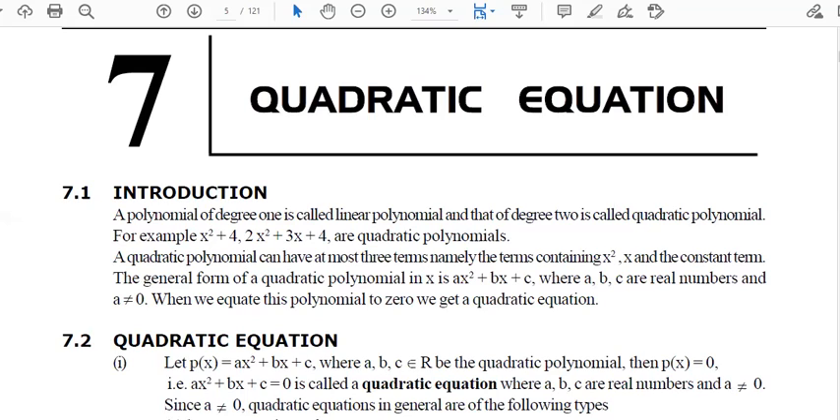Okay. So see what we have studied. We studied what is a quadratic equation. Any polynomial with degree 1 is the linear polynomial, and degree 2 is quadratic polynomial. Makes sense? Yes or no?